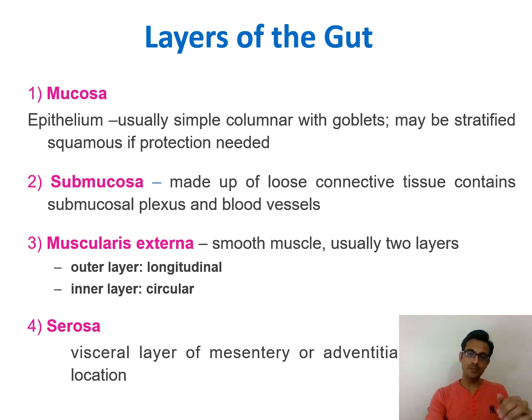and the outermost layer is the serosa. As I said, it produces the serous fluid. It is the visceral layer of mesentery or adventitia depending on its location. So at different locations the serosa will have different functions, such as protection from shocks by producing the serosal fluid.